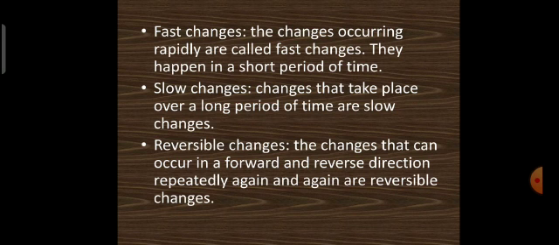Next, reversible changes. The changes that can occur in a forward and reverse direction repeatedly again and again are reversible changes. For example, water can be boiled and converted into gaseous form, that is water vapor. That vapor can be cooled down again to form back water due to the process of condensation. Water on freezing will form ice. So these are all reversible changes where you can get back water by change in temperature.